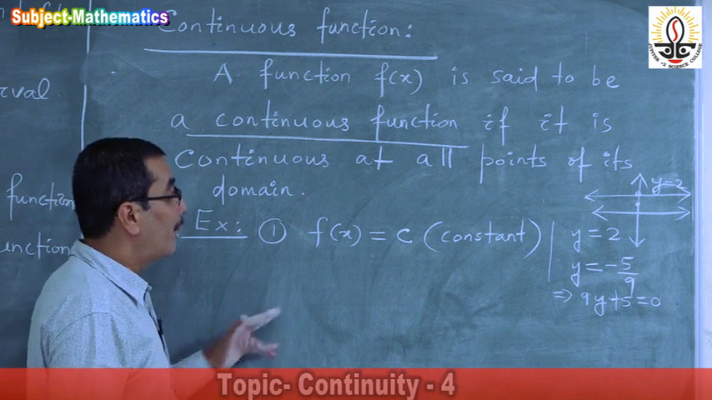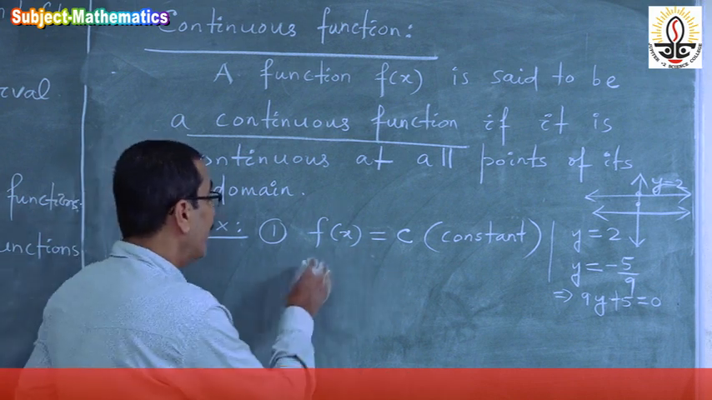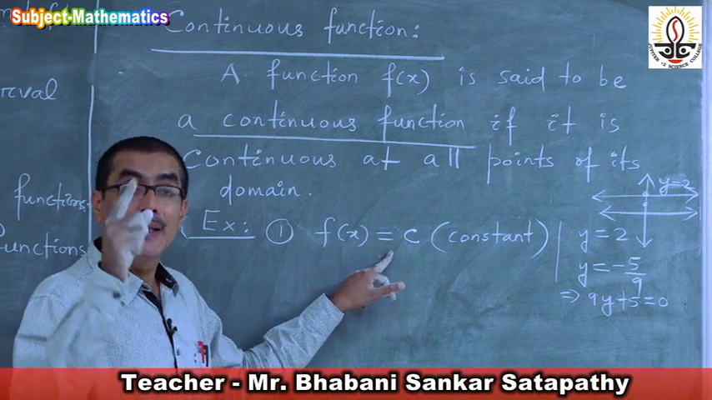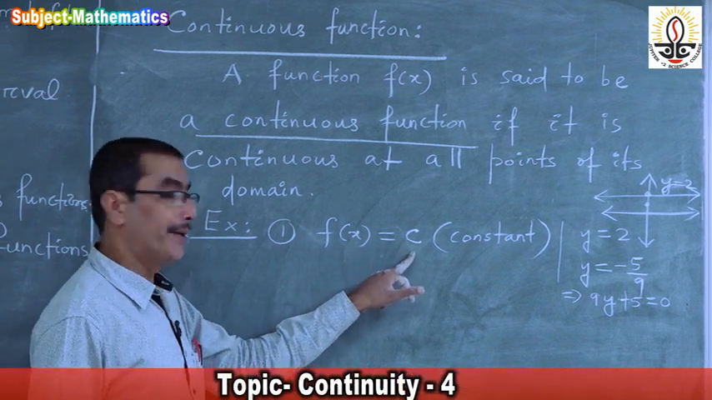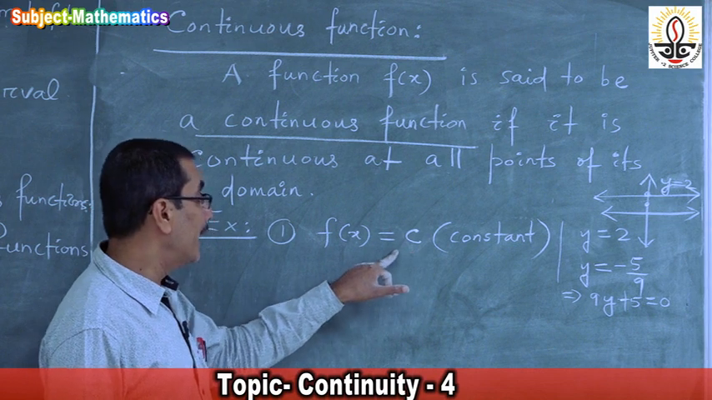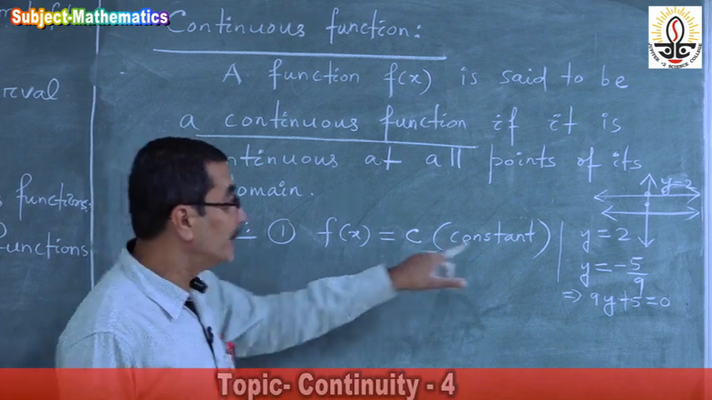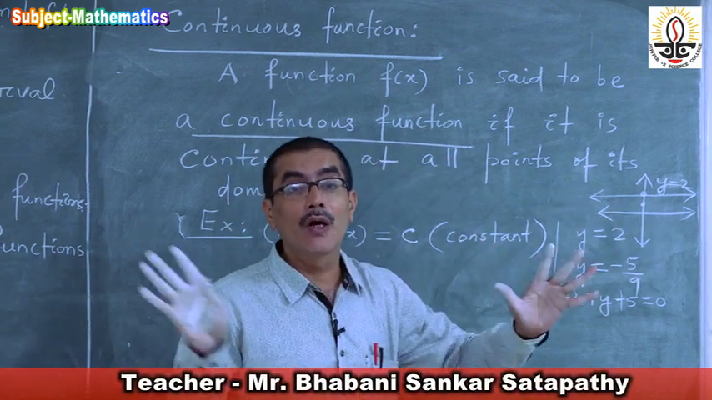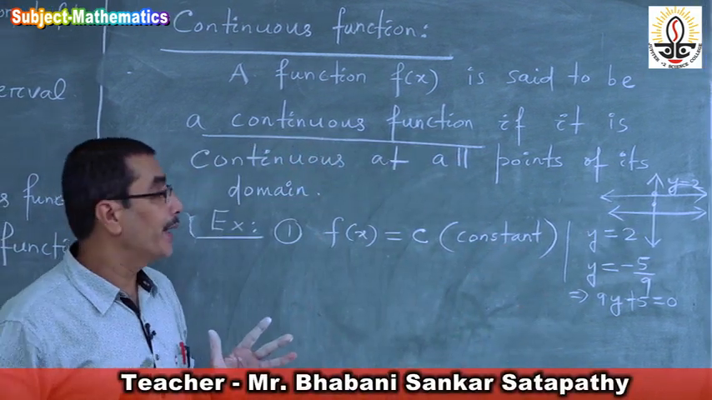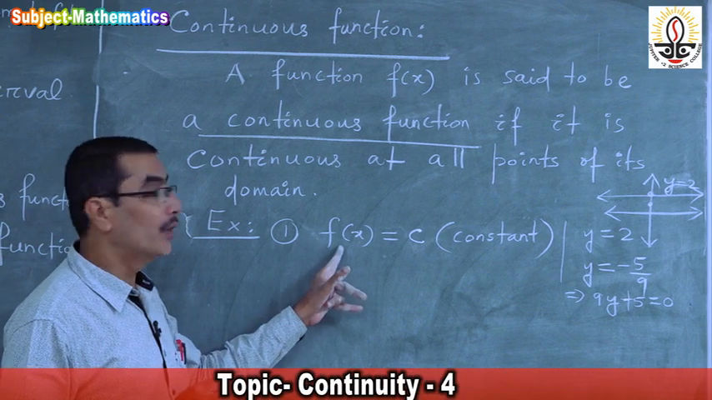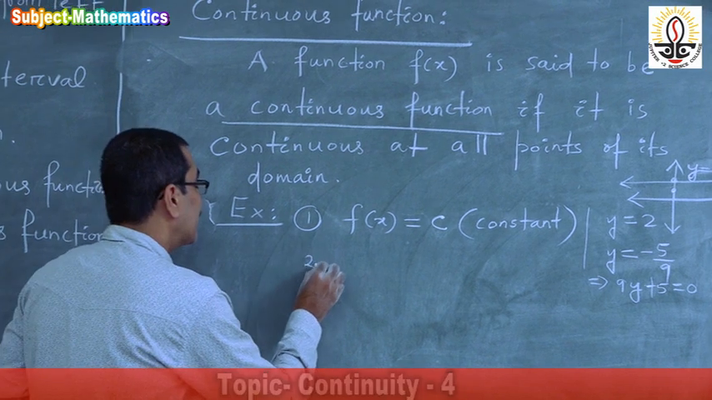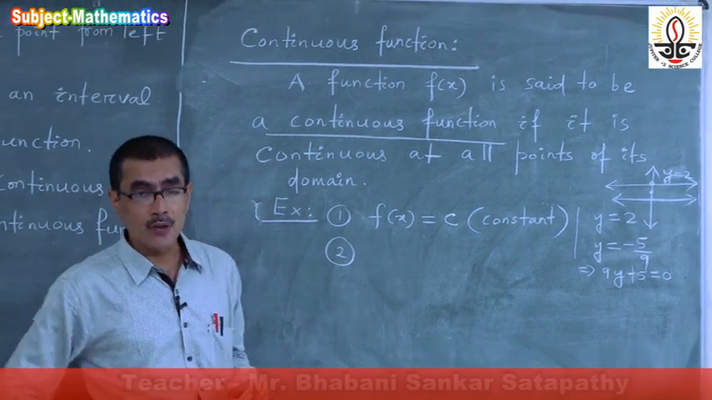Therefore f of x is equal to c is a continuous function since it is continuous at each point of its domain. What is the domain of this function? The domain is the set of all real numbers. Now at each point of its domain, this function is a continuous function. Therefore this is the first example.